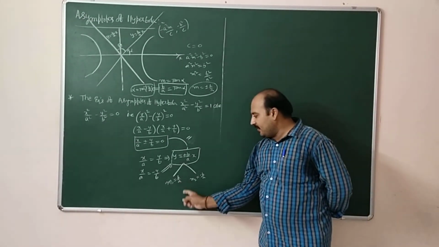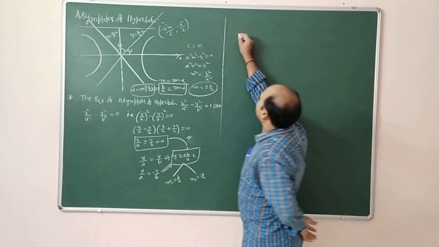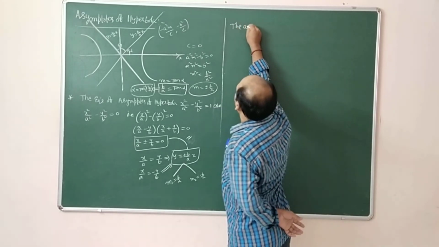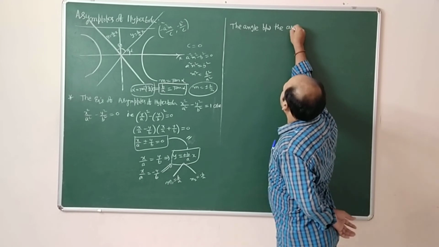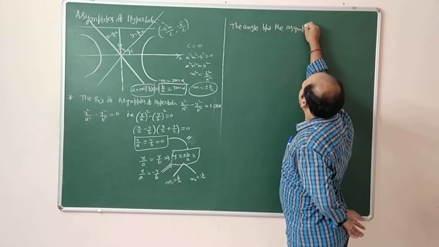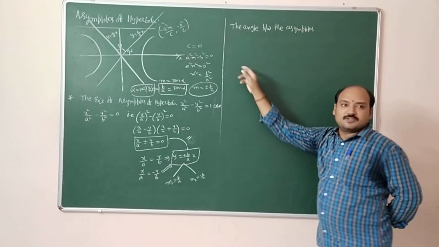So m1 is equal to b by a and m2 equal to minus b by a. Now the angle between the asymptotes. This concept is also very important.